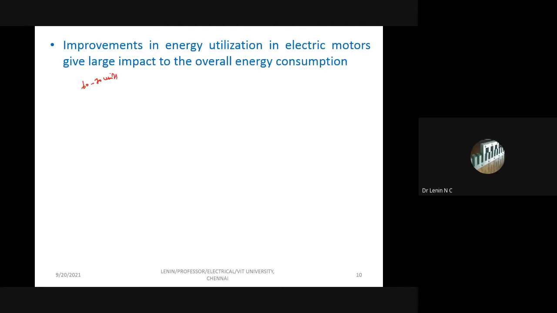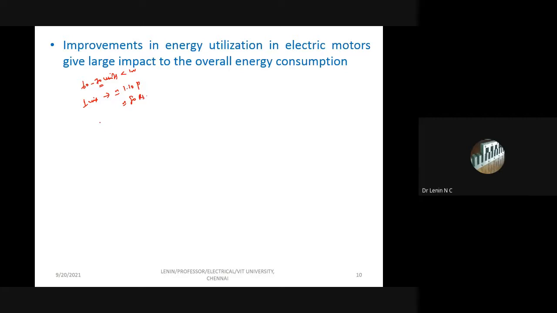As far as Tamil Nadu is concerned, I think 1 unit costs approximately 1 rupee 10 paise. So for 70 units, if it is less than 100 units, I am going to pay approximately 80 rupees.